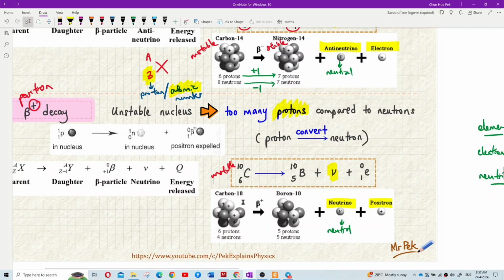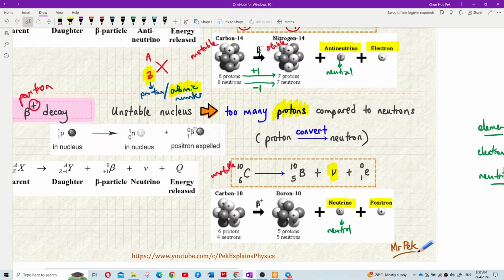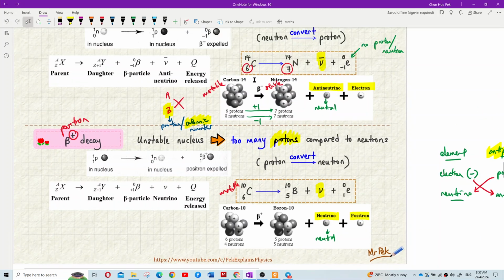So tengok contoh ni. We have carbon, this is also carbon 10. Tadi ialah carbon 14 kan? You see, we have carbon 14 and here we have carbon 10. Apa beza dia? It's still the same element, carbon 6, 6 protons. We call them isotopes.